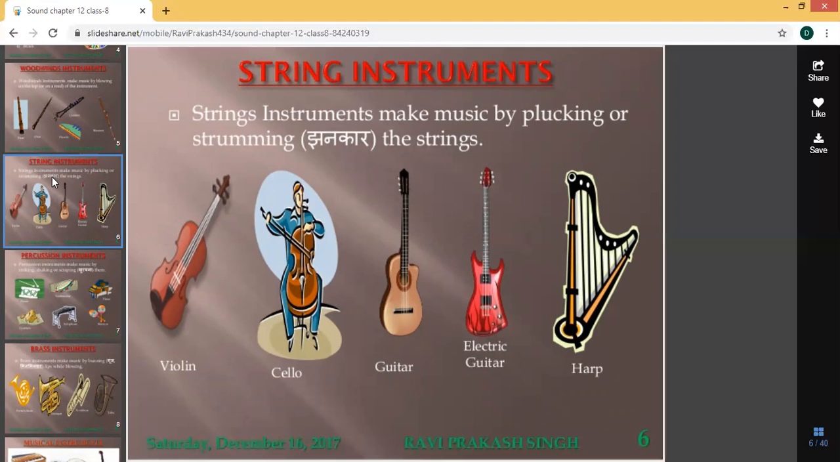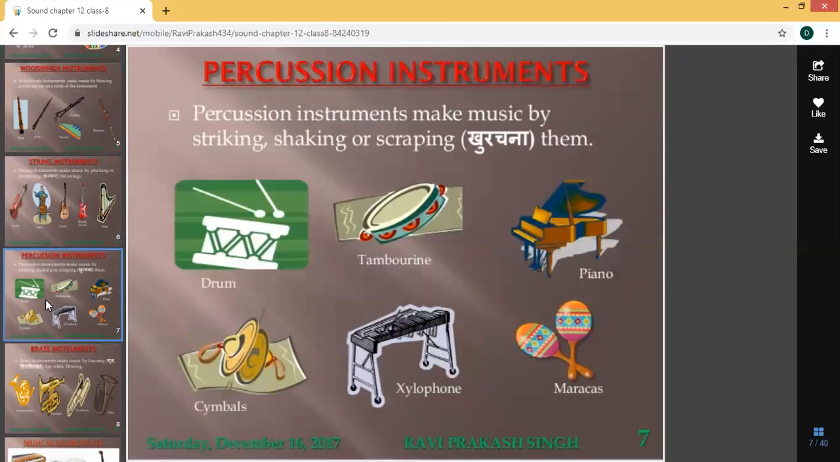You can look at this violin. How do they make sound? They make music by plucking or strumming the strings. Violin, cello, guitar, electric guitar, harp: all these are examples of string instruments. Then the third one is percussion instruments. Percussion instruments make music by striking, shaking, or scraping them. Drum, tambourine, piano, cymbals, xylophone, maracas: all these are examples of percussion instruments.